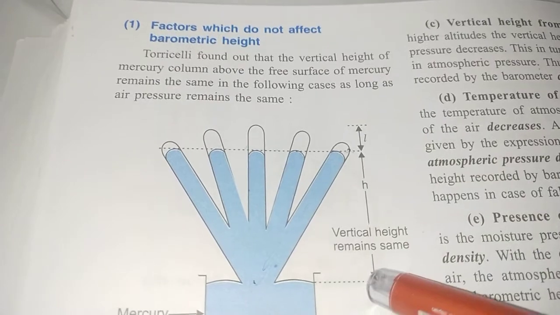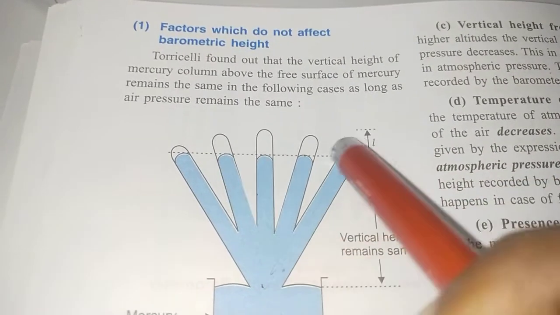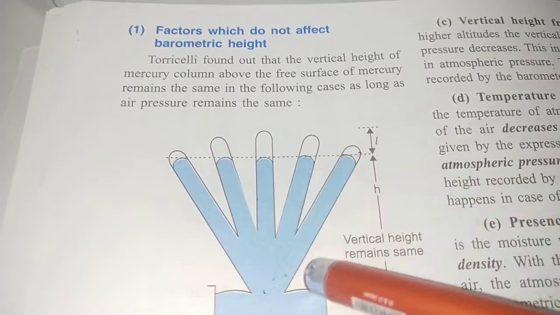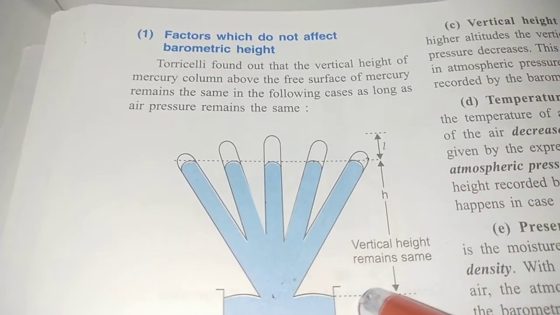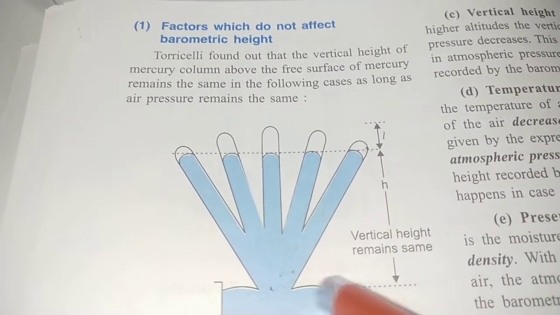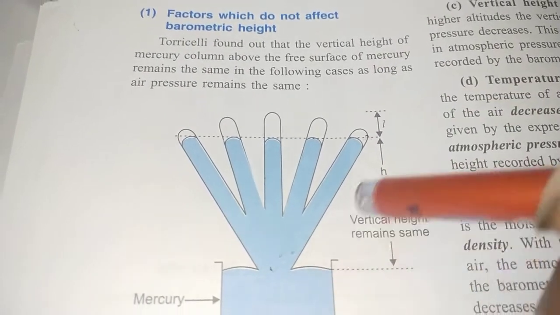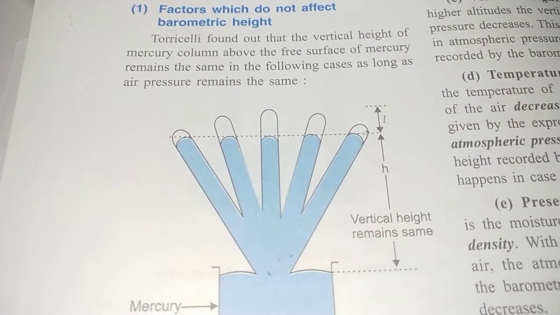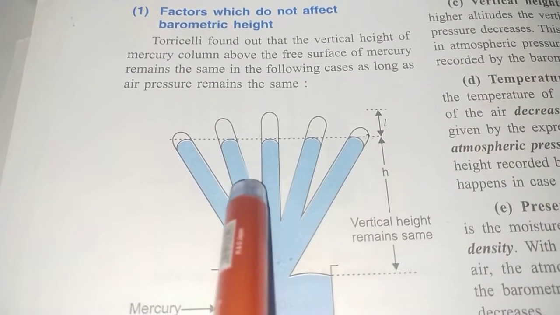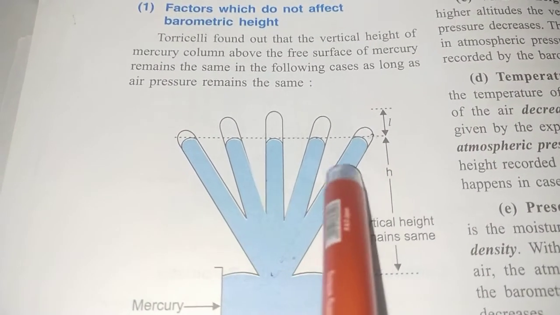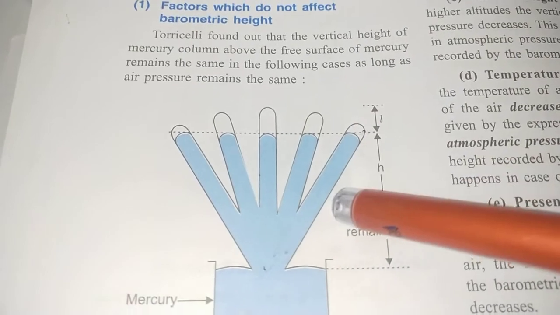So that will always be this very height, and even if the position is tilted, we'll see that they will have the same height, or the level of the height is going to be the same from the free surface where it is being dipped. So we can say that the vertical height is basically independent of the shape or the size of the tube. Even if we tilt it sideways, there is no change happening.